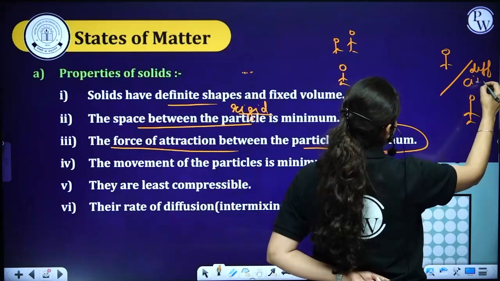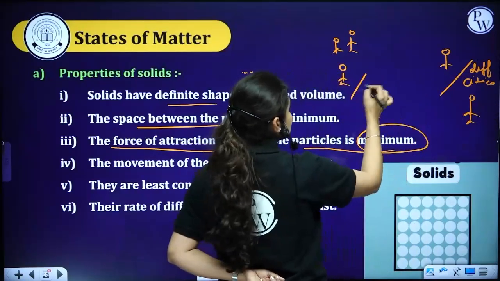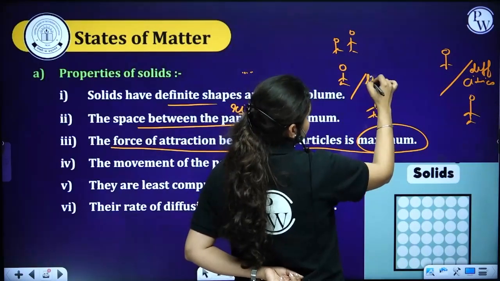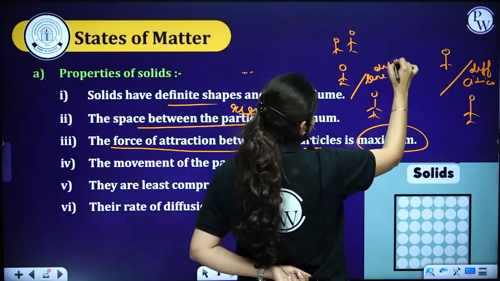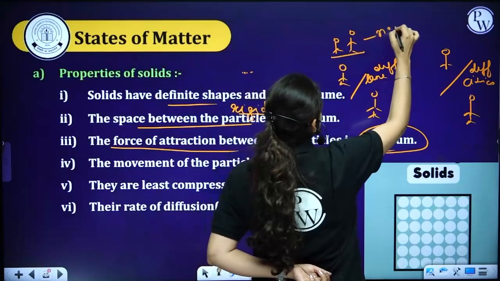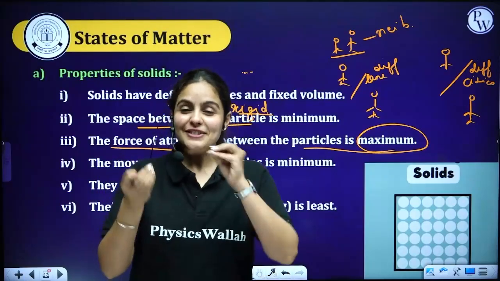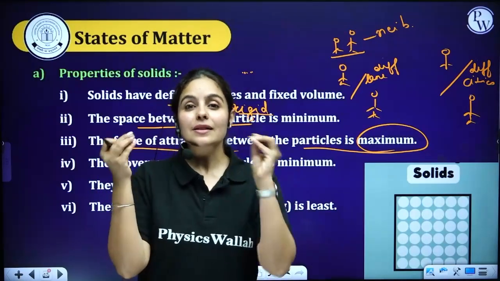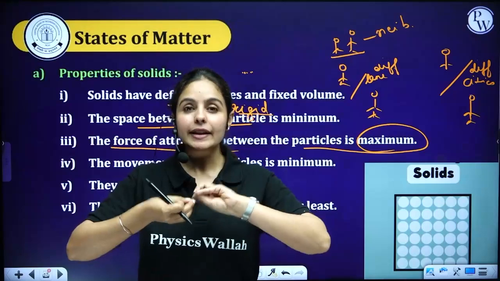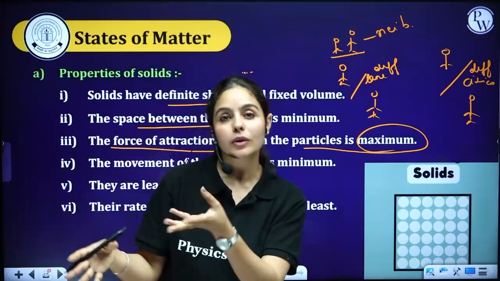Okay, different cities altogether. This is the next lane, a different lane, and these are neighbors. Who will have more force of attraction? Obviously neighbors, because they are talking frequently, they are in touch, they are going out having fun.